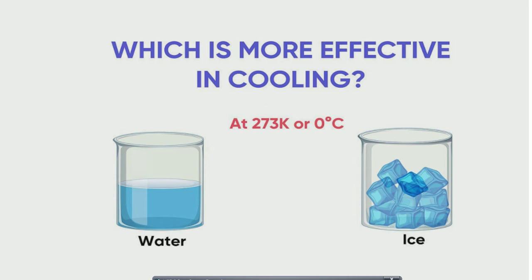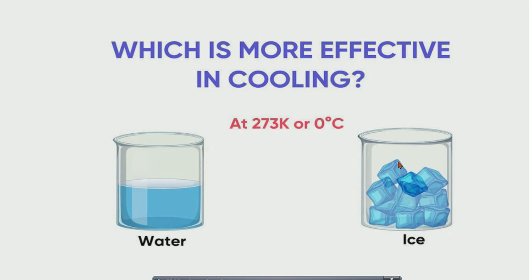Now there are two very commonly asked questions. First, which is more effective in cooling, 0 degree Celsius water or 0 degree Celsius ice? Remember that ice has less heat than water at 0 degrees Celsius. Water at 0 degrees Celsius, which is 273 Kelvin, contains 80 calories more heat than ice.